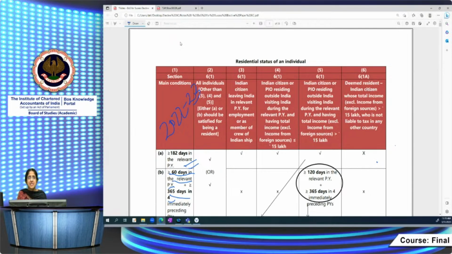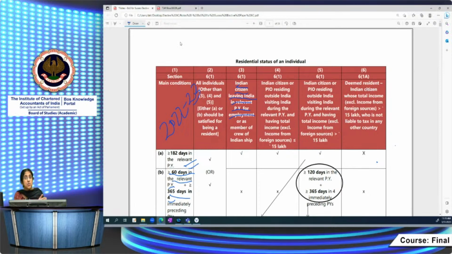But there are certain exceptions. What are the exceptions? An Indian citizen who leaves India in the relevant previous year, that is previous year 2022-23 in our case, for employment or as member of a crew of a ship. Suppose an Indian citizen is leaving India in the previous year 2022-23, he's got some job in Dubai, so he's leaving India. What will be his residential status for assessment year 23-24?